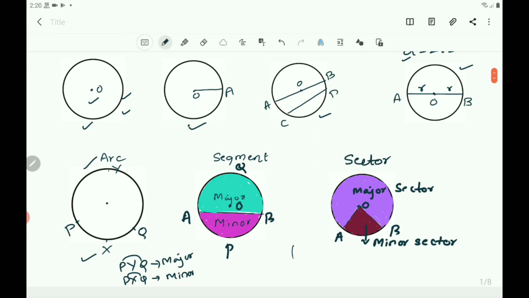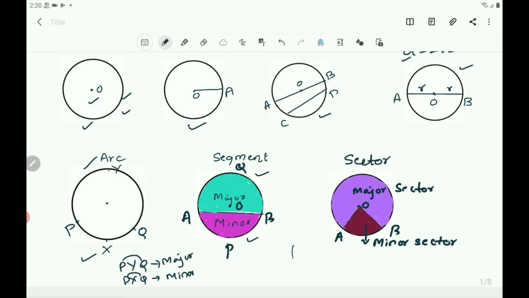See here, AB is the chord, and APB is one arc, and also AQB is the other arc. APB is the minor arc, AQB is the major arc. The region between a chord and the arc is called a segment of the circular region or segment of the circle.